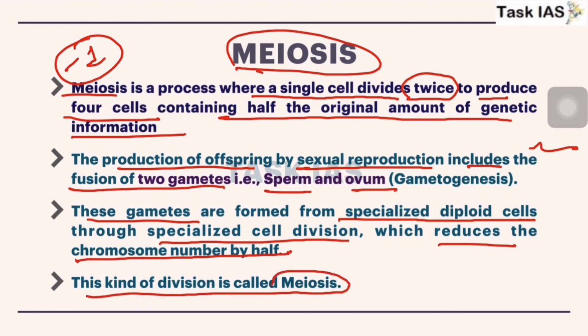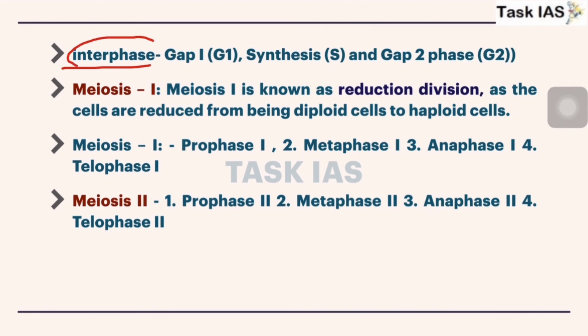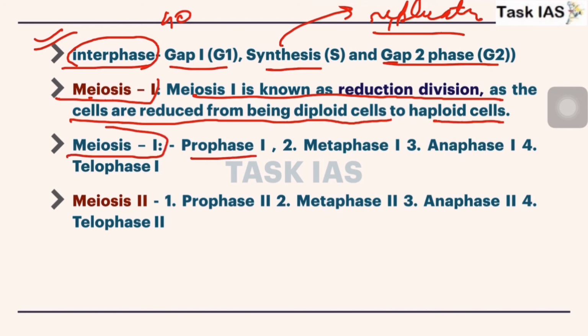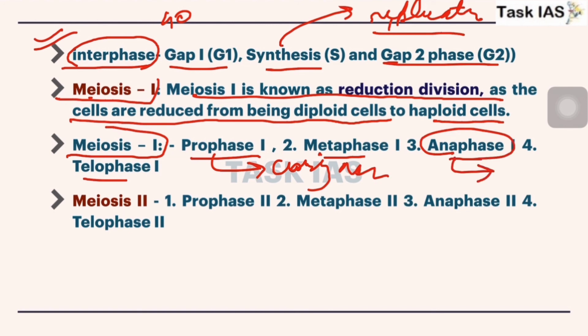Now interphase is a preparation phase, and there are gap 0, gap 1, synthesis, and gap 2 phases. In the synthesis phase there is replication of chromosomes. We have discussed all these points. Now meiosis 1. Meiosis 1 is known as reduction division, as the cells are reduced from diploid to haploid cells. Meiosis 1 has different phases: prophase 1, metaphase, anaphase, telophase. Just remember that prophase has the crossing over phenomenon and there is no separation of sister chromatids in anaphase.